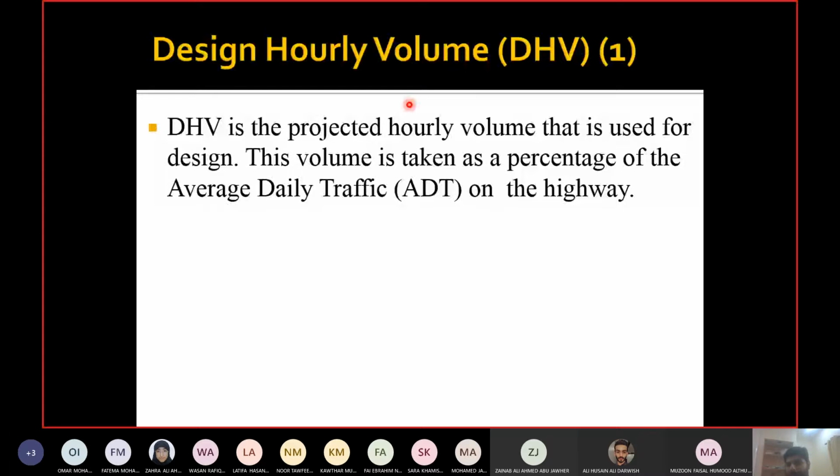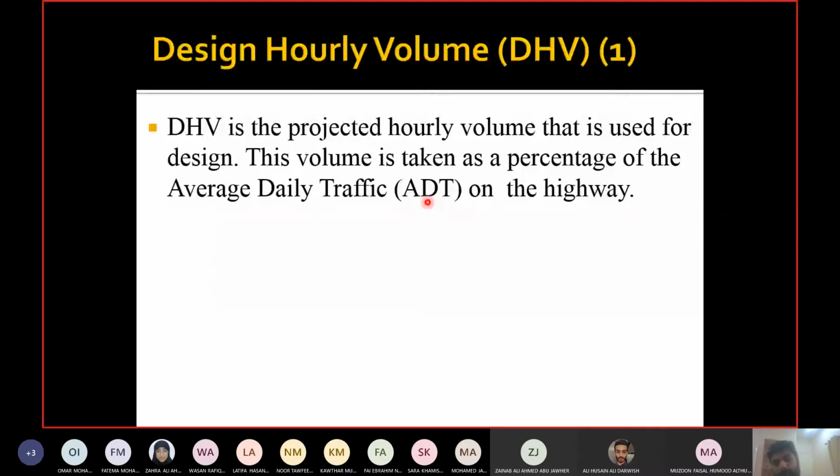Now, whenever you are going to design for any client, you will ask them, give me that DHV, design hourly volume. And the client would say that I have forecasted or predicted what will be the daily traffic in the future. You will design for the future, right? So what will be the daily traffic in future? I have that value. I can give you that, and you calculate the DHV yourself. Okay. So daily traffic will be average daily traffic, ADT, average daily traffic.